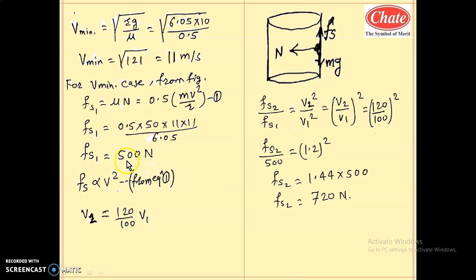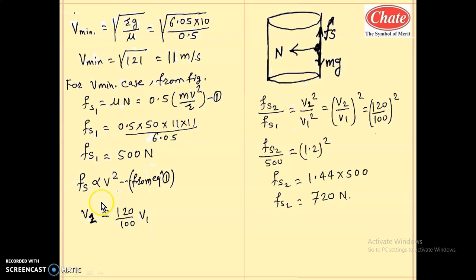Now the condition is that if speed increased by 20%, what will be the frictional force? So the frictional force and speed relation is here, which is marked as equation number 1. In this equation, if the speed changes, which terms remain constant? That is mu, mass and radius. These terms are constant, which means Fs is directly proportional to v square.